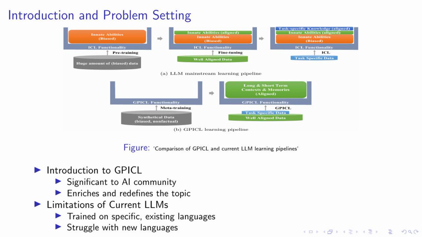However, the complexity of natural language far surpasses the 8-gram model that these LLMs often use. This is illustrated in the figure, which compares the learning pipelines of GPICL and current LLMs. The challenge, therefore, is to develop models that can learn and understand new languages, not just existing ones. This is where our research comes in, and we'll explore this further as we progress.